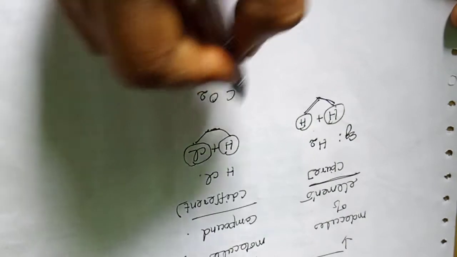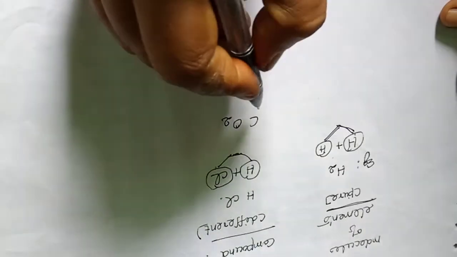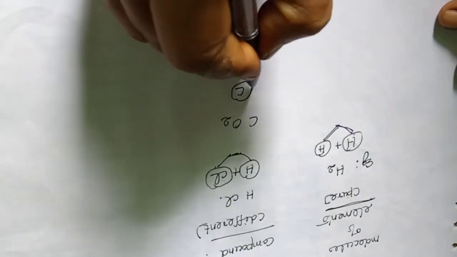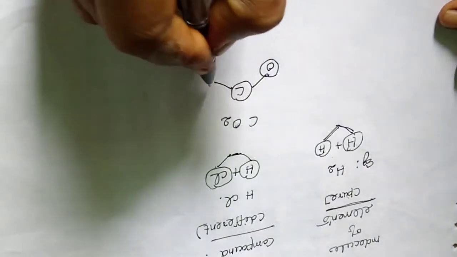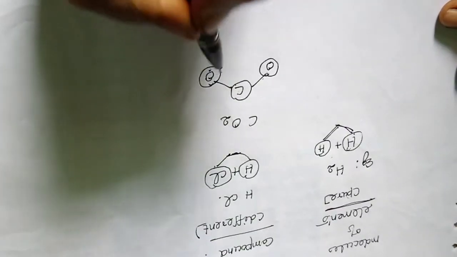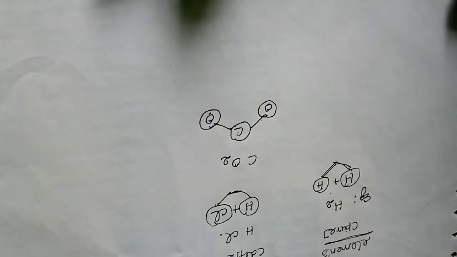Not only two, even more than two atoms can combine, and that also gives a molecule of a compound. Here carbon combines with two oxygen atoms. These different atoms are combined, and that gives the molecule of a compound.